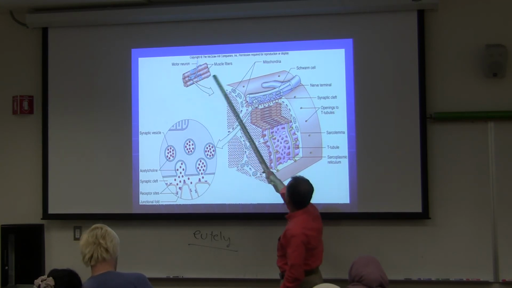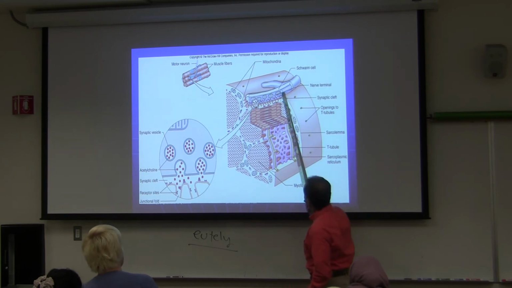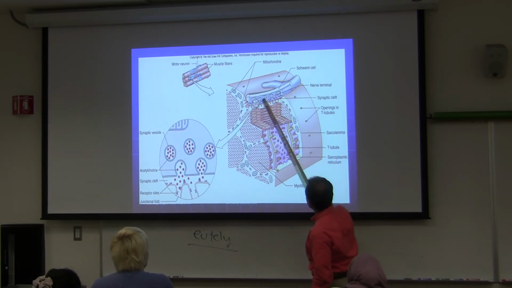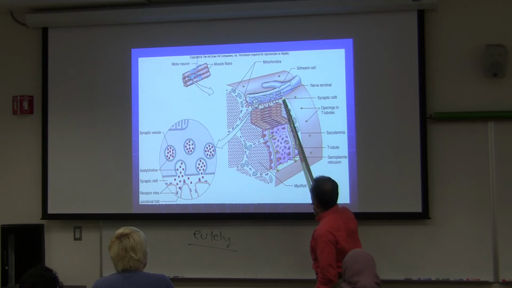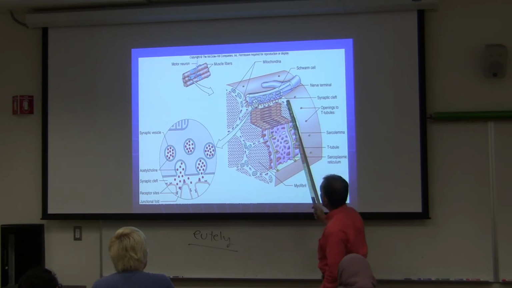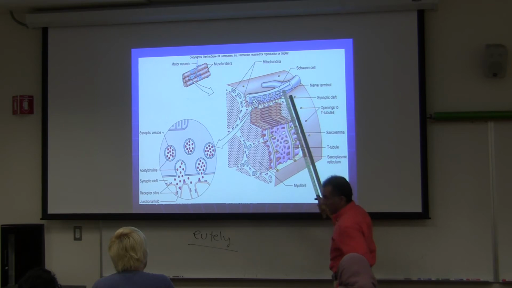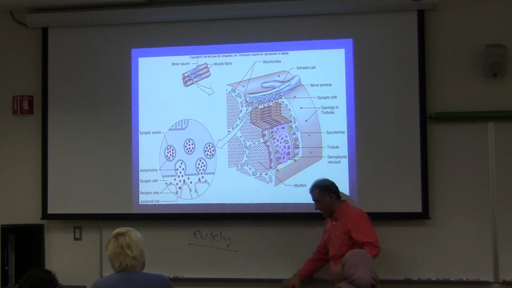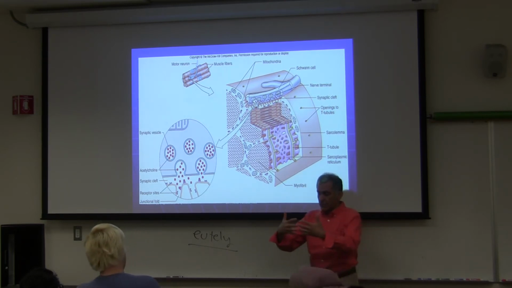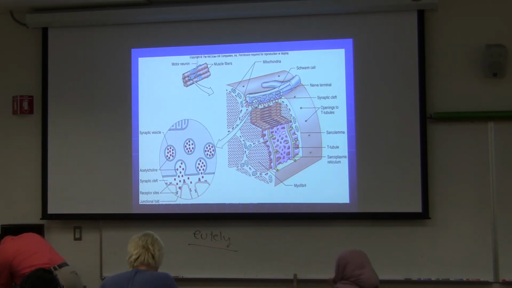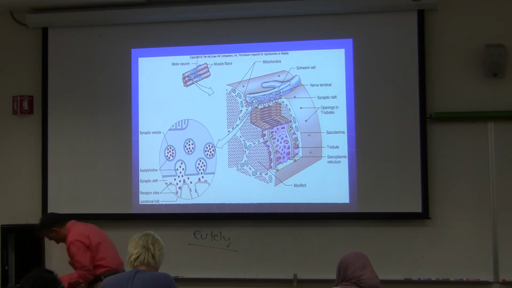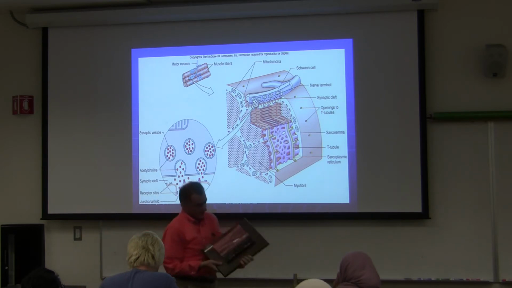So they release acetylcholine, and here's a Schwann cell releasing acetylcholine, and when acetylcholine attaches to the surface of the muscle cell, what happens?